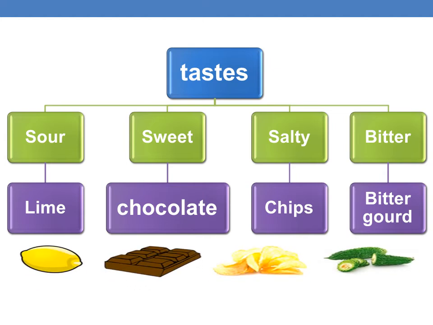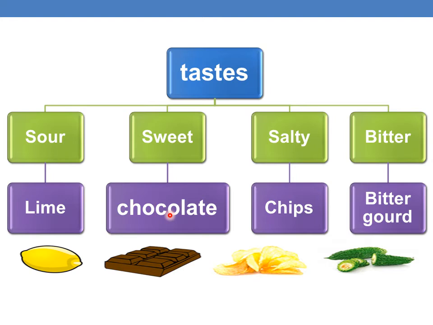Now look at the different tastes. Sour taste, sweet taste, salty taste, bitter taste. So you can know the objects which have the sour taste. Objects like lemon and tamarind have the sour taste.